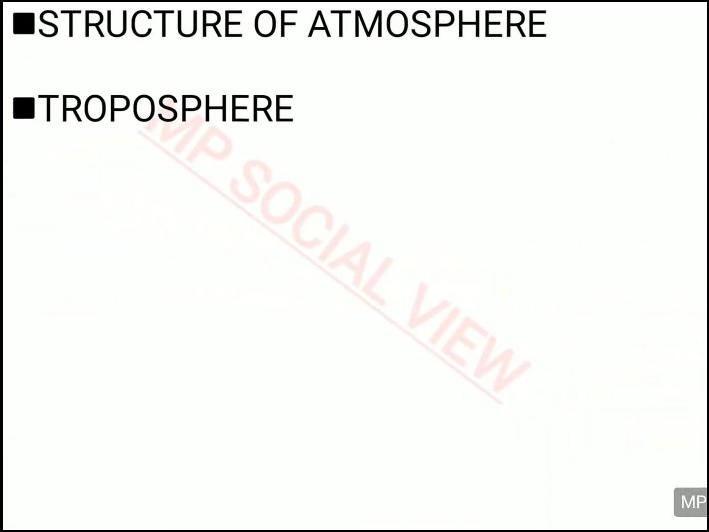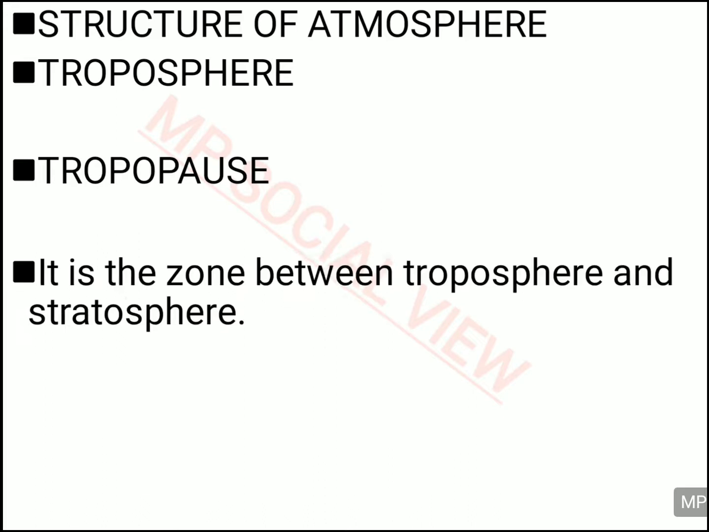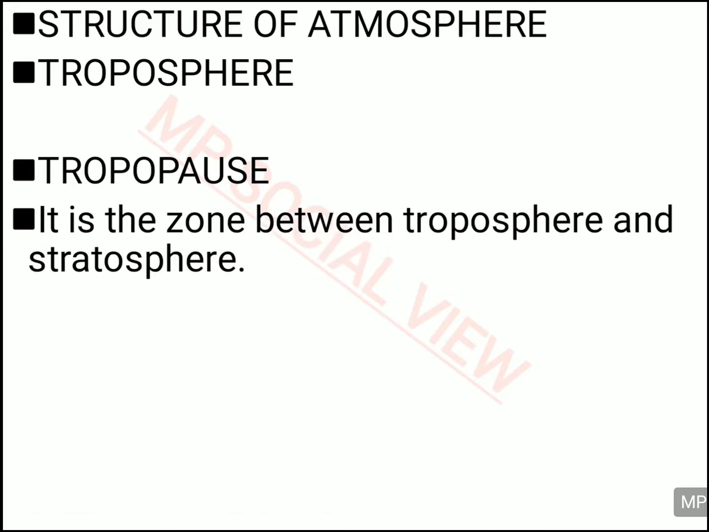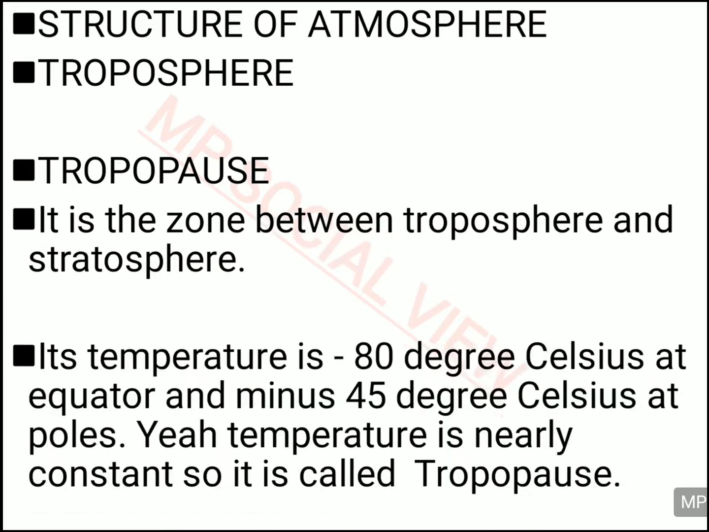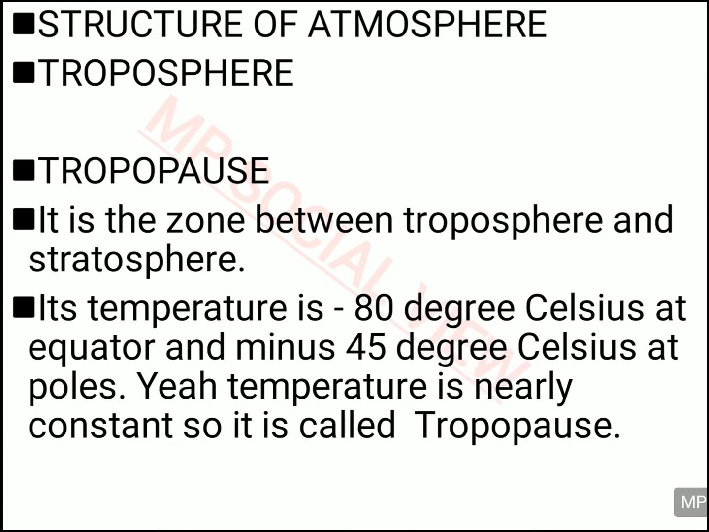So in the troposphere you have one more part, and that is called tropopause. This tropopause is in between the troposphere and the stratosphere, and its temperature is actually 80 degrees Celsius at the equator and minus 45 degrees Celsius at the pole. And this is called tropopause, pause, because the temperature here is constant. That's why it is named as tropopause.